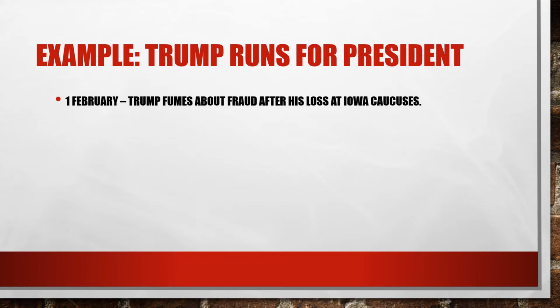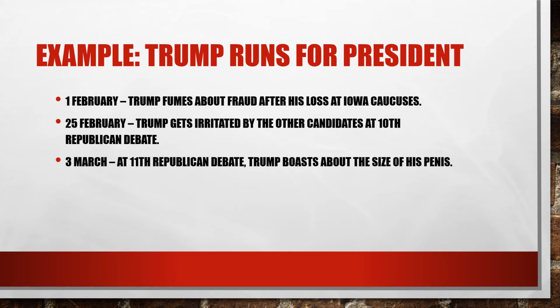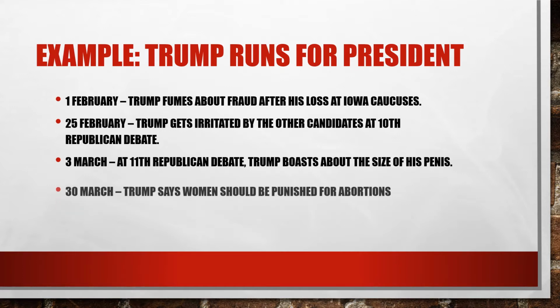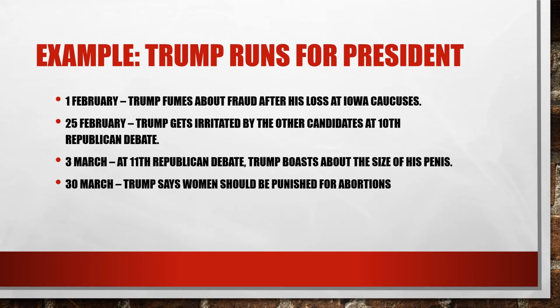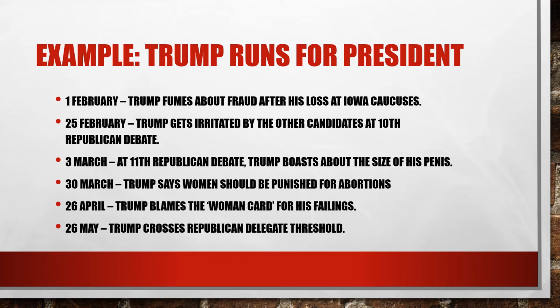On February 1st, Trump fumes about fraud after his loss at the Iowa caucuses. On February 25th, Trump gets irritated by other candidates at the 10th Republican debate. On March 3rd, at the 11th Republican debate, Trump boasts about the size of his penis. On the 30th of March, Trump says that women should be punished for abortions. On the 26th of April, Trump blames the woman card for his failings. And on the 26th of May, Trump crosses the Republican delegate threshold for the nomination.